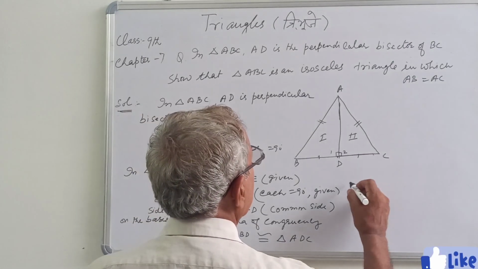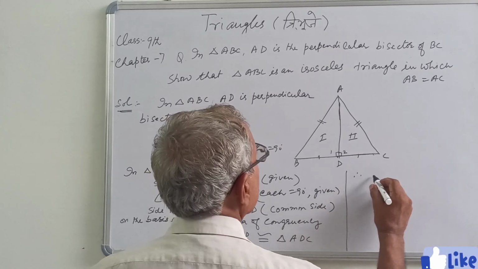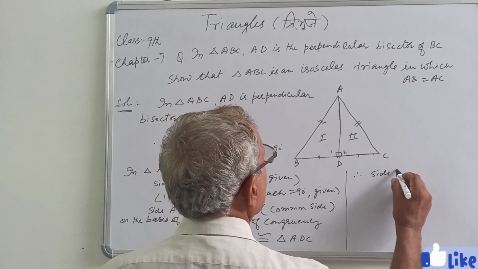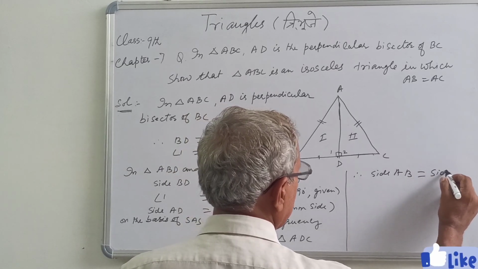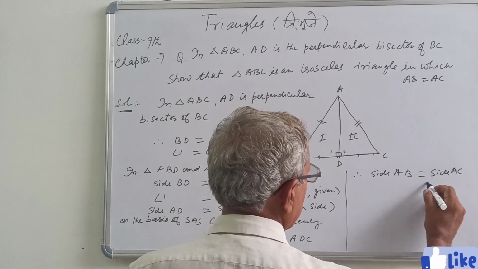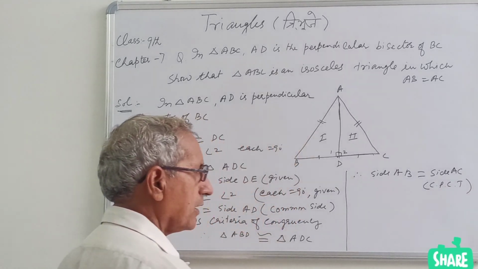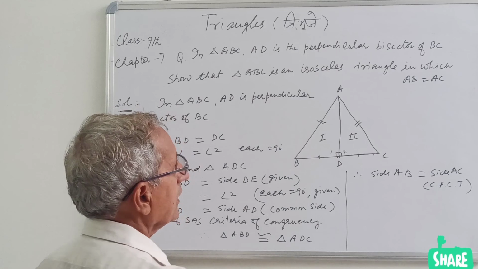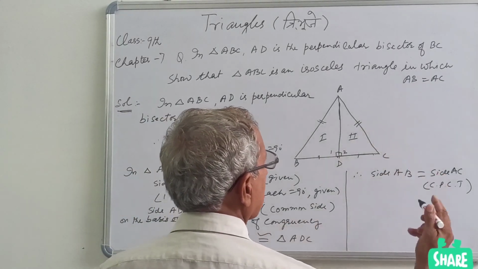Therefore, side AB will be equal to side AC, by CPCT, corresponding parts of congruent triangles, and that was to be proved. AB equal to AC, so hence proved.